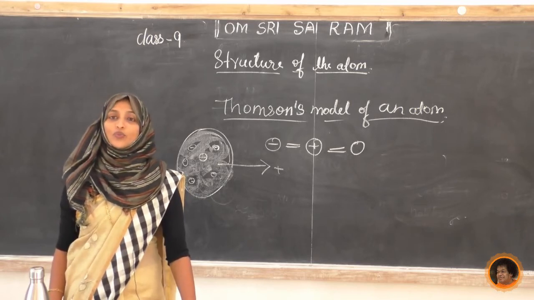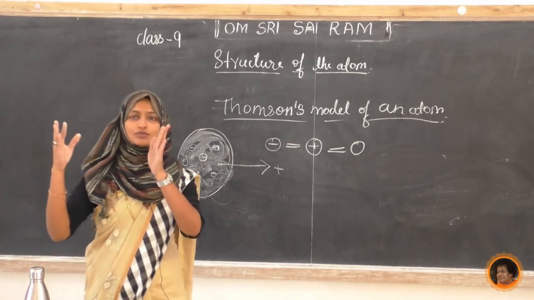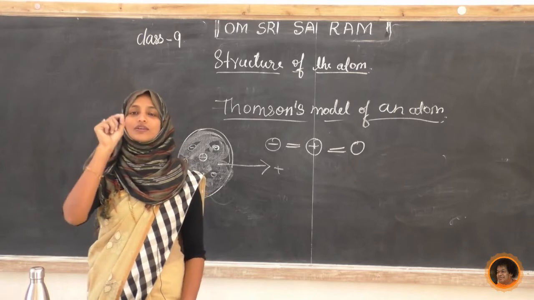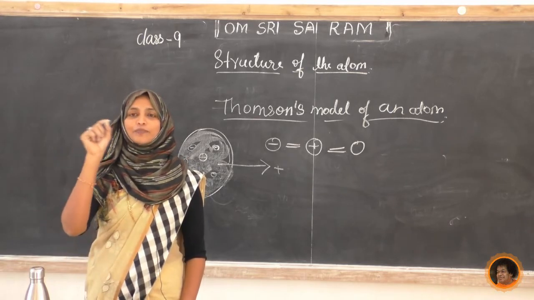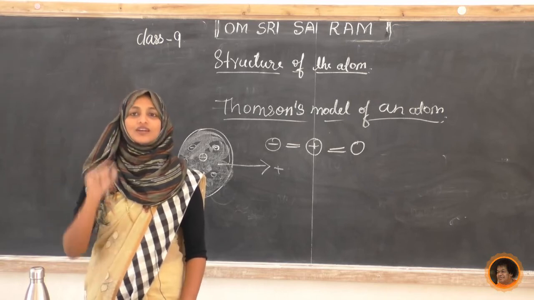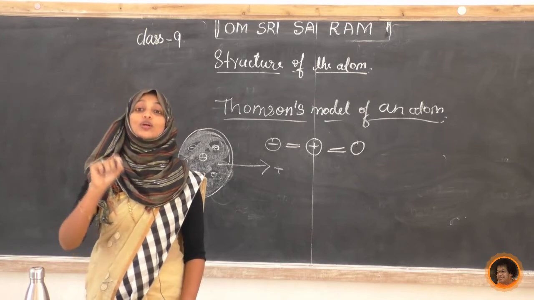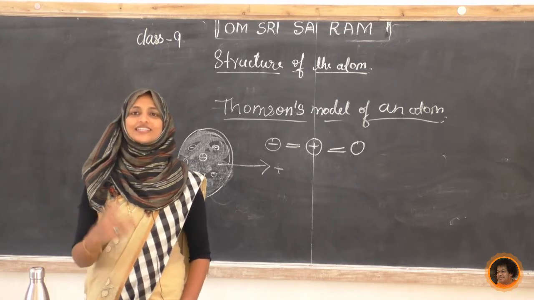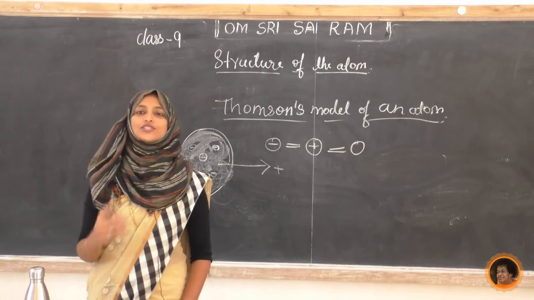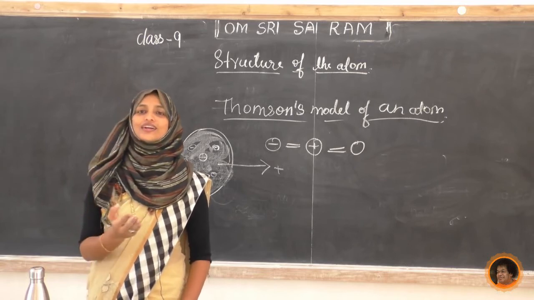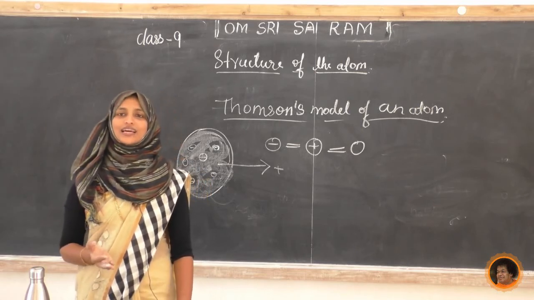Now one more question, students. You have to make columns like this. Electron is discovered by whom? Proton is discovered by whom? Neutron is discovered by whom? And the last one, the nucleus is discovered by whom? We already said that the electron was discovered by J.J. Thomson. So the rest of the things you have to find out. It is there in your 8th standard textbook. We have already studied it in 8th standard. Okay, thank you, students.